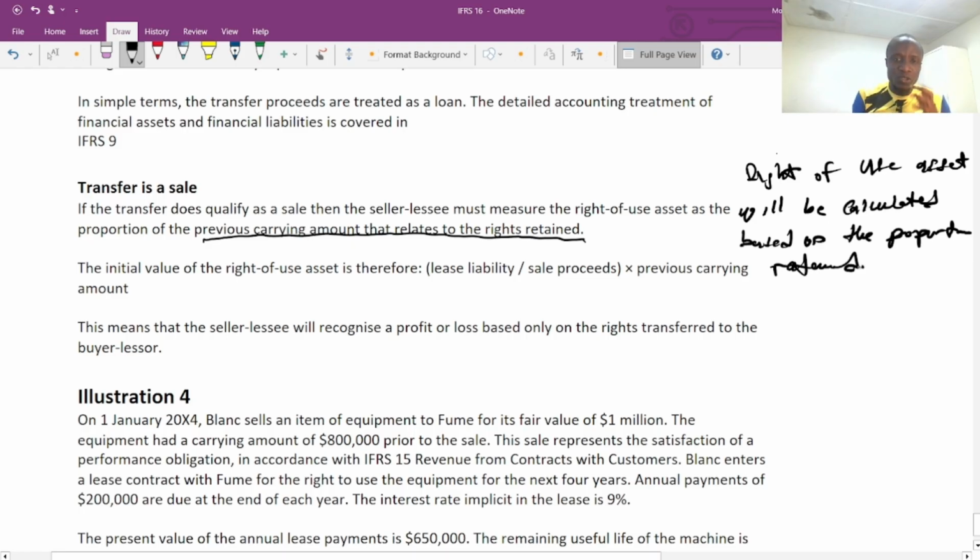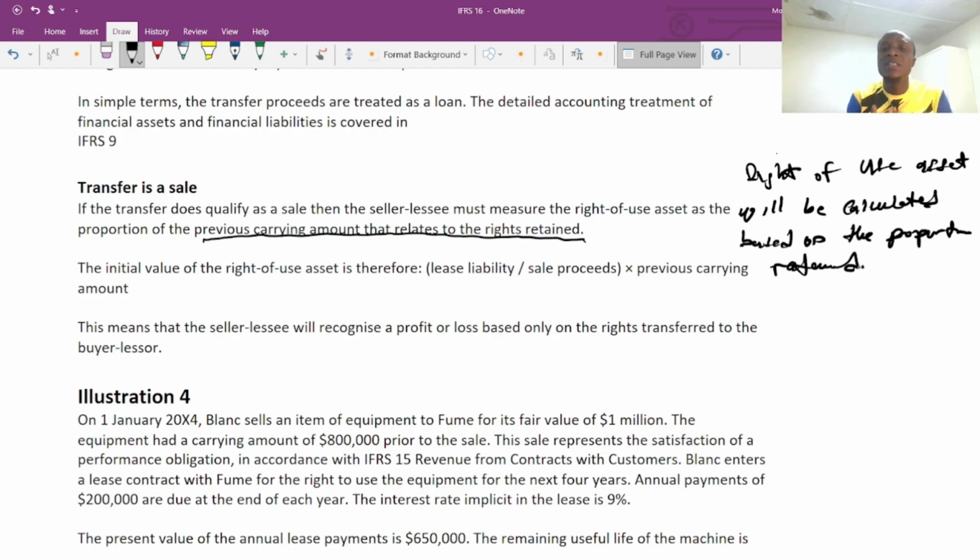Now, what do I mean by proportion retained? Very important concept. Initially, I own 100% of the pitch, as I mentioned earlier, the basketball team. I own 100% of the team and the pitch. But I sold the pitch to the buyer. I have transferred 100% of the control to the buyer. In no situation do I have any control over that pitch anymore. So 100% disposal, which is fine.